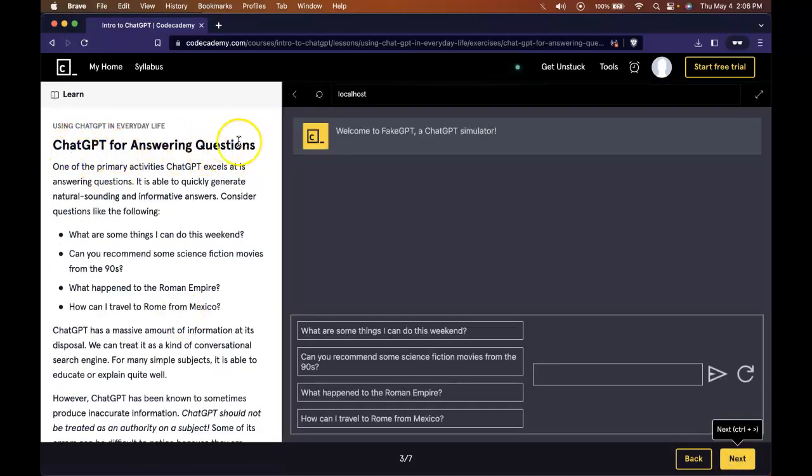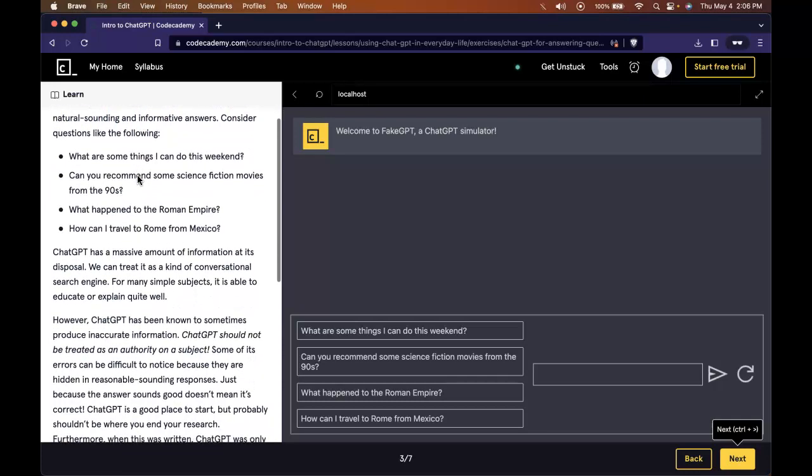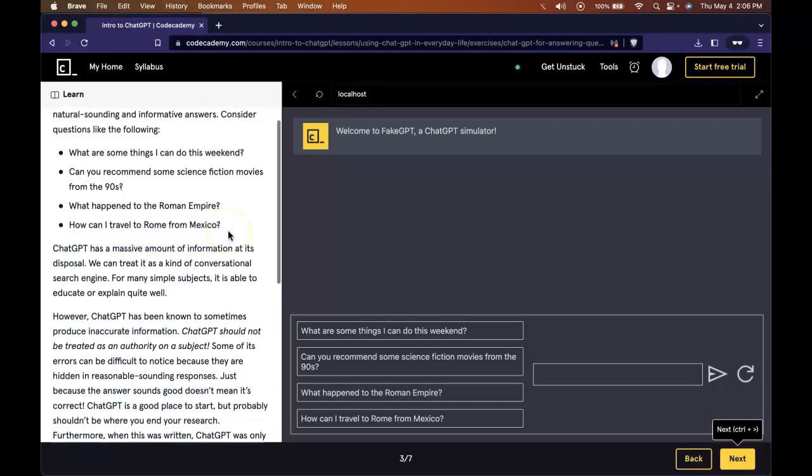ChatGPT for answering questions. One of the primary activities ChatGPT excels at is answering questions. It's able to quickly generate natural sounding and informative answers. Consider questions like the following. What are some things I can do this weekend? Can you recommend some science fiction movies from the 90s? What happened to the Roman Empire? How can I travel to Rome from Mexico?